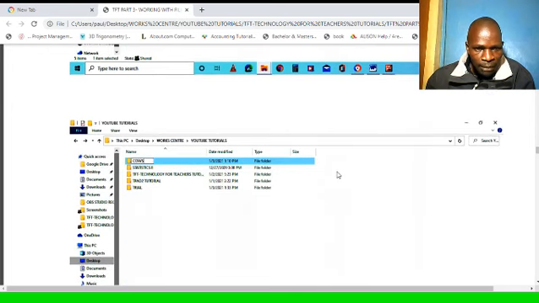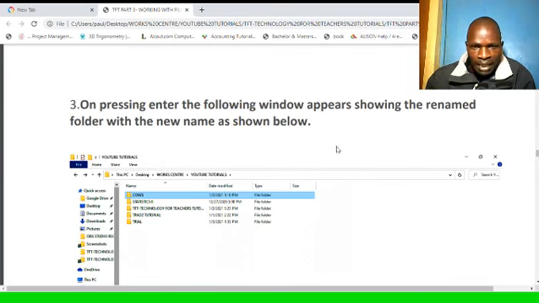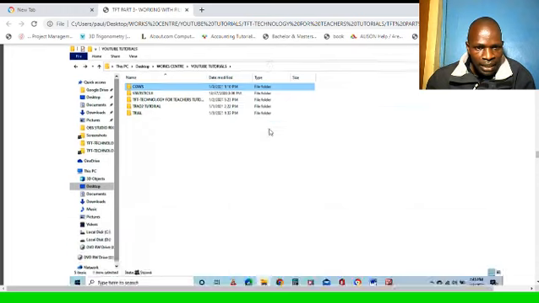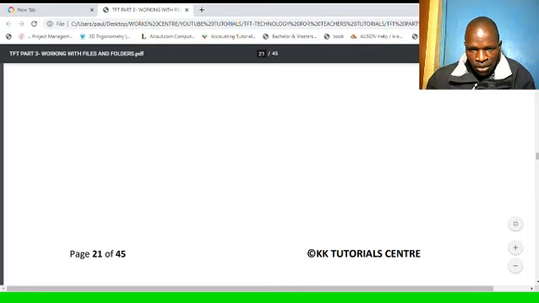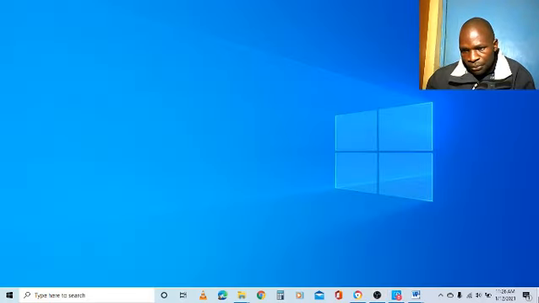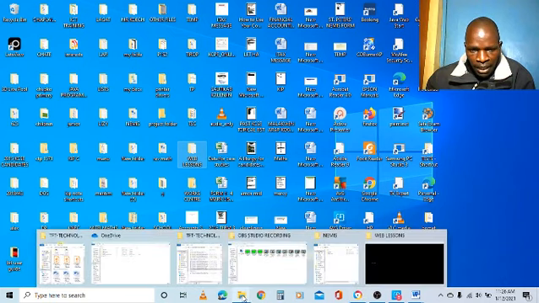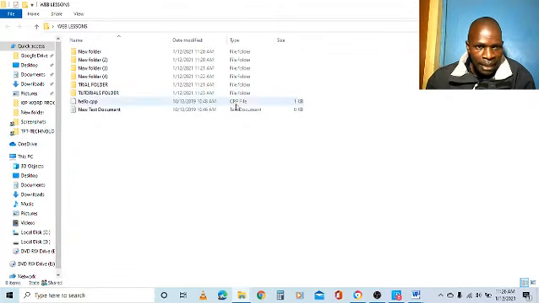So we'll do that one on the desktop. On pressing enter, the following window appears showing the renamed folder with the new name as shown. So we'll press enter after renaming, and the new name will come. So I want to take you back to my desktop so that we do renaming. So back to desktop. We are back on my desktop here, and one of our folders was web lessons, and it had folders that we created. So we want to rename.